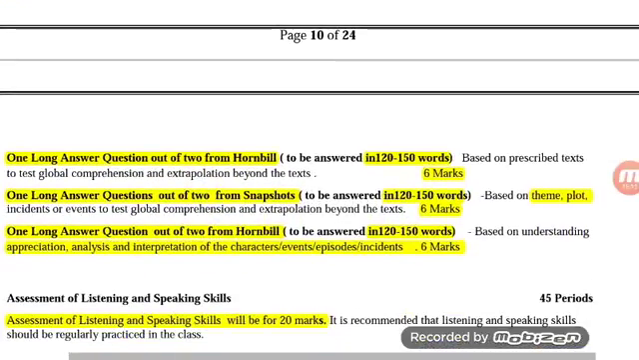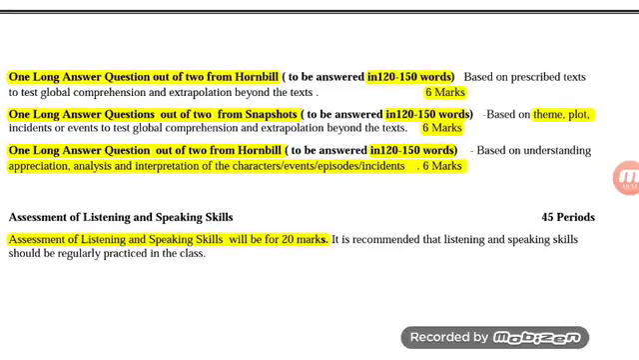Now then we have long answer questions, and the number of long answer questions is 3 here. One long question out of two will be from Hornbill, to be answered in about 120-150 words. They will be based on global comprehension of the stories or poetry that you have read, for 6 marks. Then another question out of two from Snapshots, which will be based on theme, plot, or incidents of the story, which will be of 6 marks.